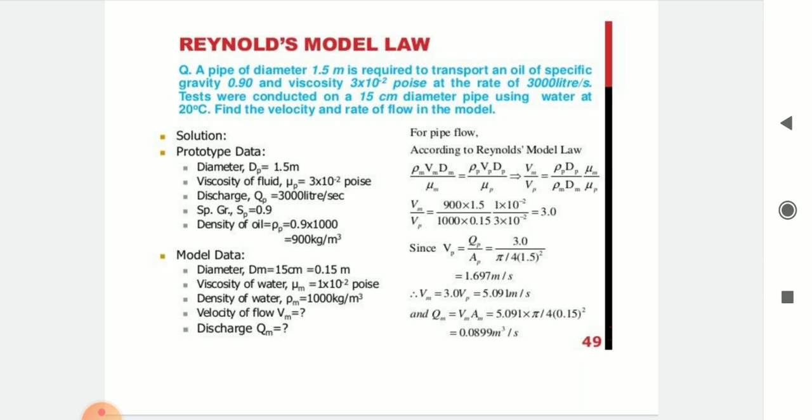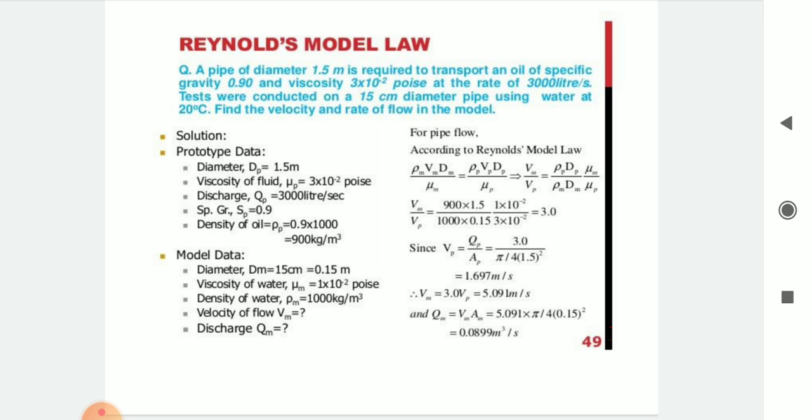For pipe flow according to Reynolds model law, by putting the values in the formula, we get Vm upon Vp is equal to 3.0. Since Vp is equal to Qp upon Ap, which is 3.0 divided by (π/4) into 1.5 square, it is equal to 1.697 meter per second.